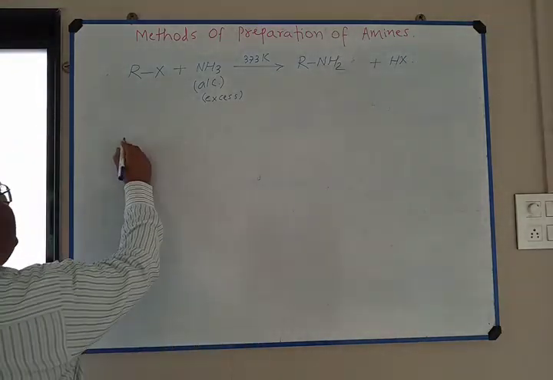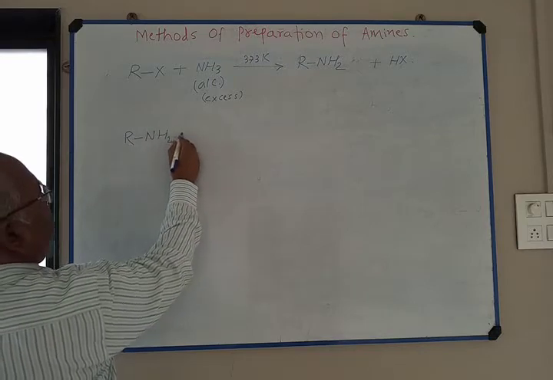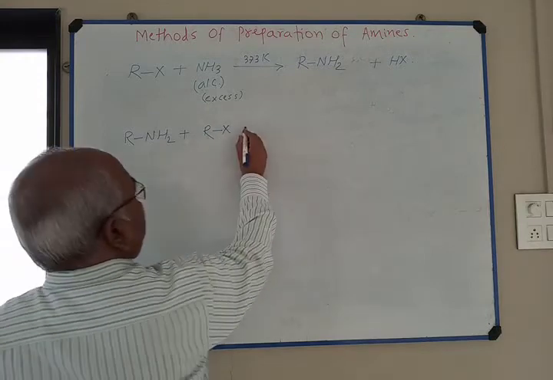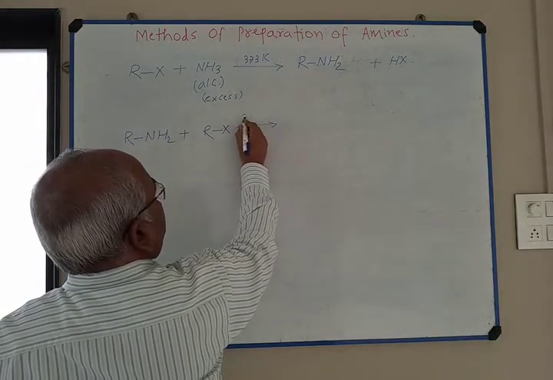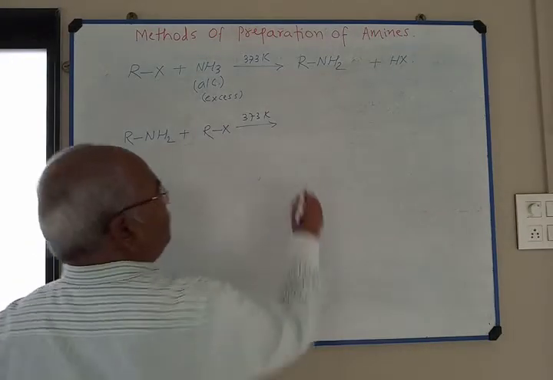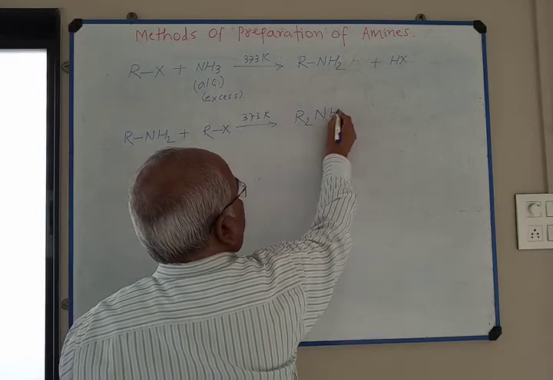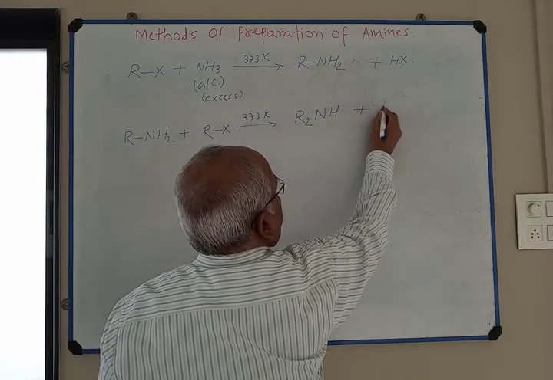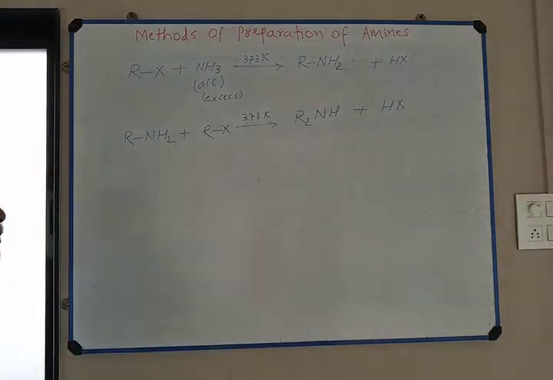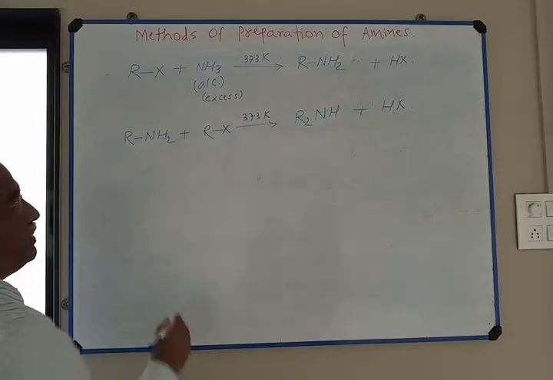So this RNH2 again reacts with alkyl halide R-X. The reaction takes place at 373 Kelvin. The product is R2NH plus HX as side product. This is secondary amine.